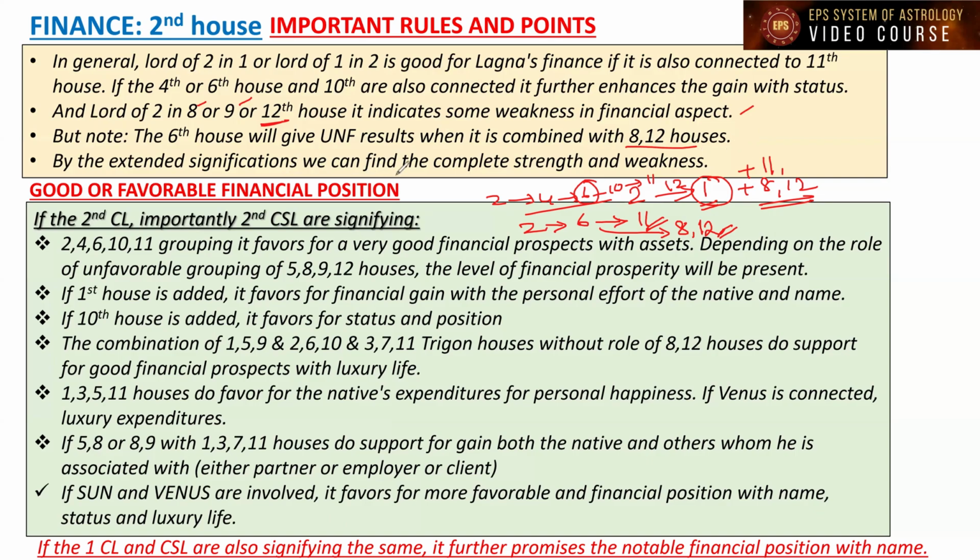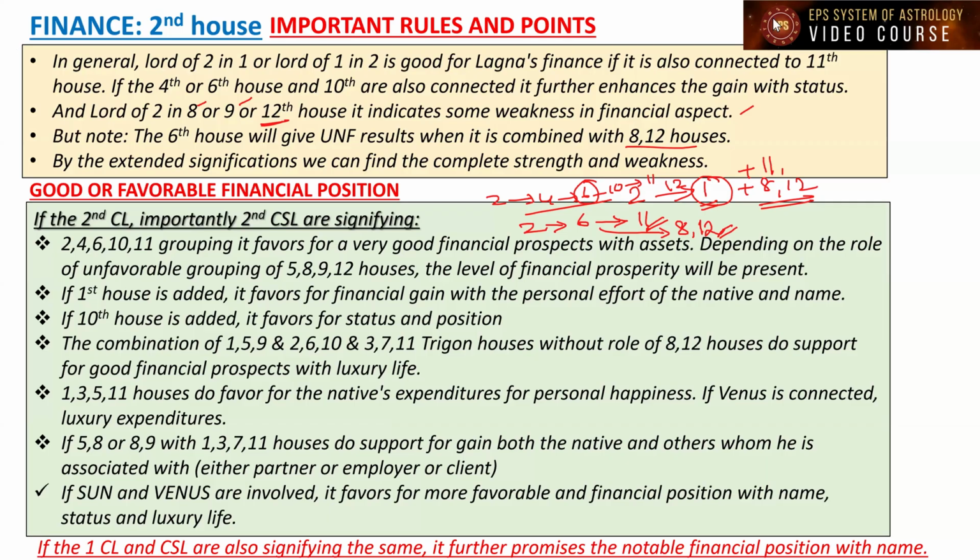By the extended significations, we can find the complete strength and weakness, whether this is going to be favorable or not, or it is going to be supportive, or it is going to give a lot of struggle to the Lagna. So based on the extended significations, we can find the complete strength and weakness. These points are all general study. Second house, based on its position and the combination of other favorable or unfavorable houses, in general study we have studied here. Now let us go in detail about the other points.